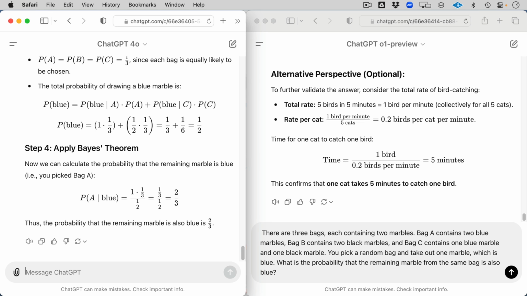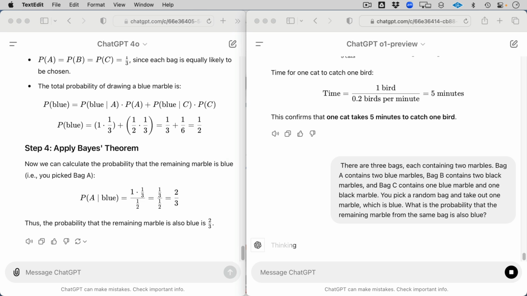So let's now try the same thing on this side. Remember, the answer is 2 out of 3. Okay, weighing the odds. I like it. Assessing the marbles, pulling together the probabilities. I really love how what it's doing there in these updates is showing the chain of thought and the reasoning steps. So this is really pretty cool. Identifying the bags. Yeah, there we go.